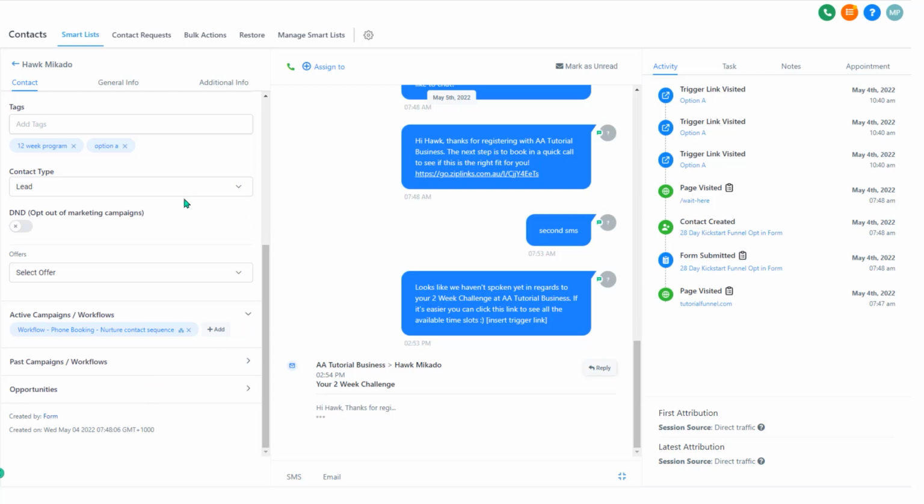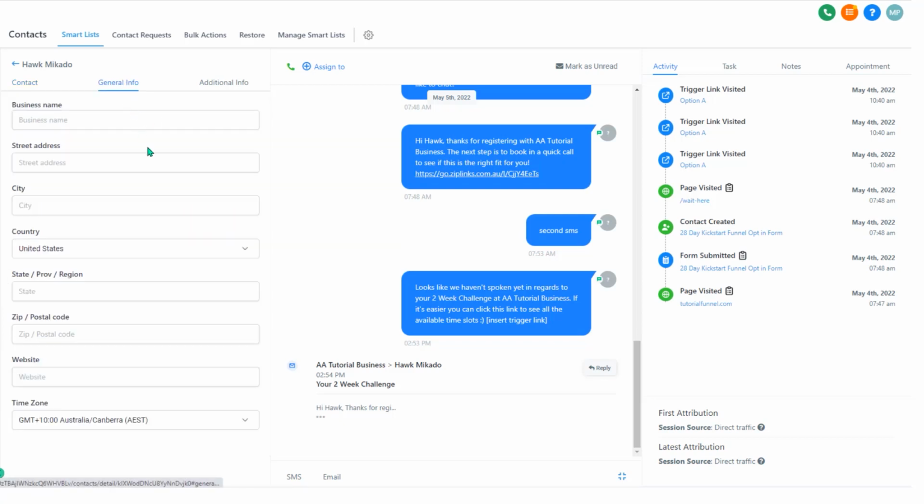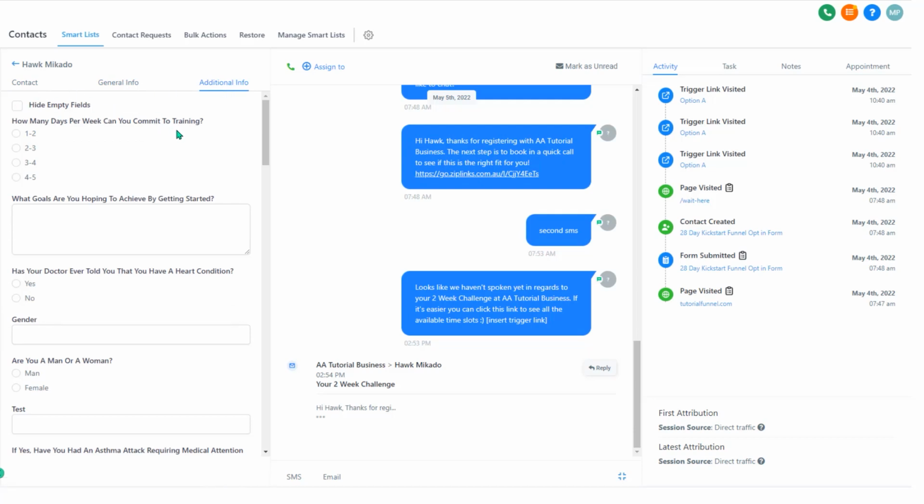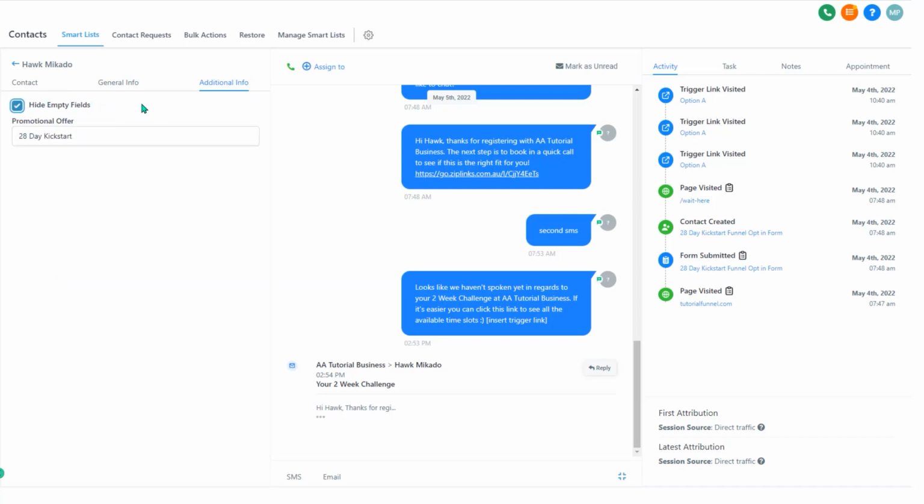In the center, you also see their general info, so a lot more information about them, and additional info, which might be whatever fields they've filled out in various forms. There's a very useful feature here called hide empty fields. And when you click that, it'll hide all the empty fields and you'll just see what they've actually filled out. Moving on to the center, you'll see a slightly compressed version of the conversation area.